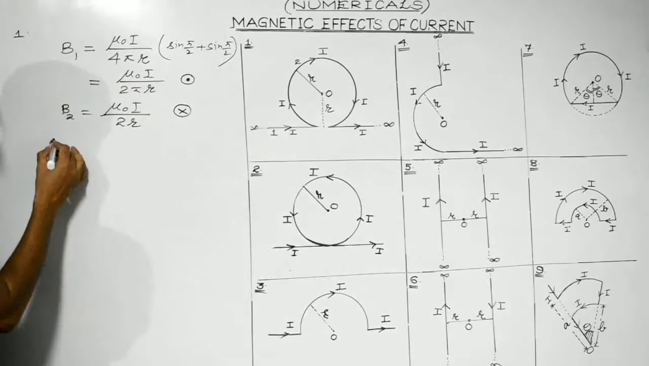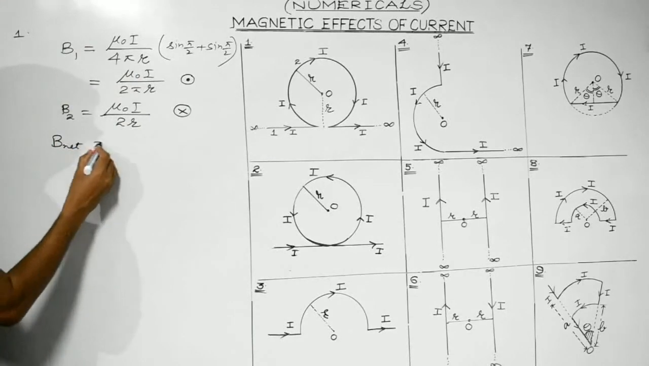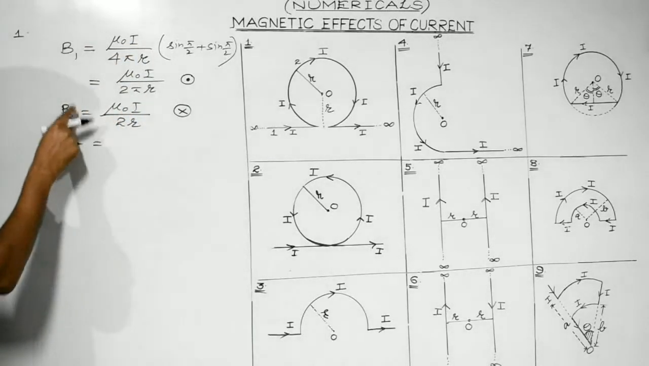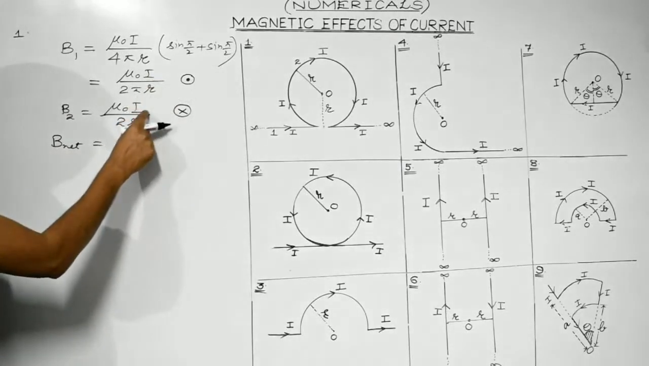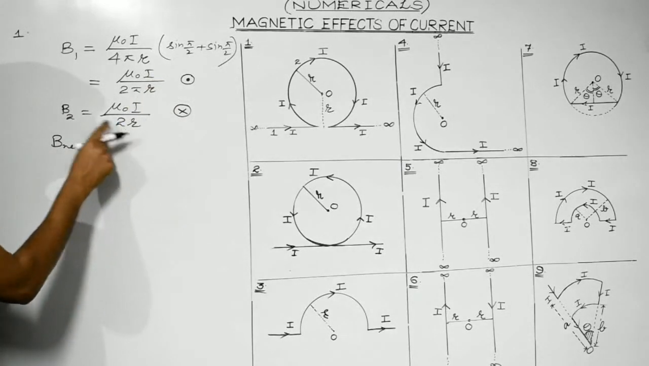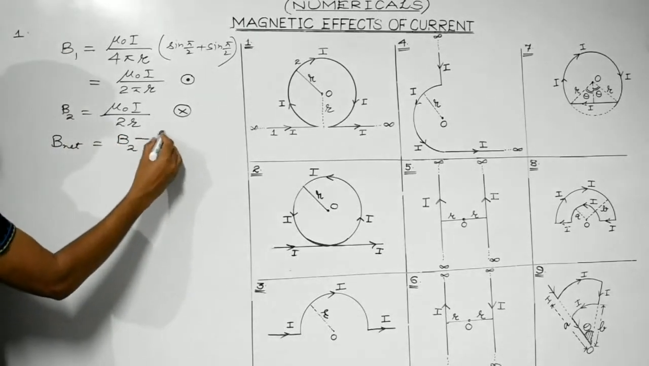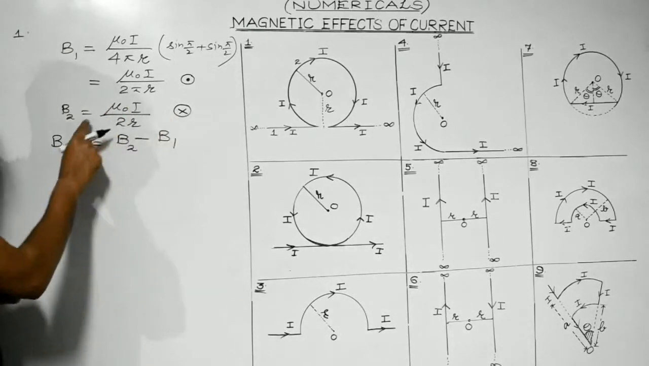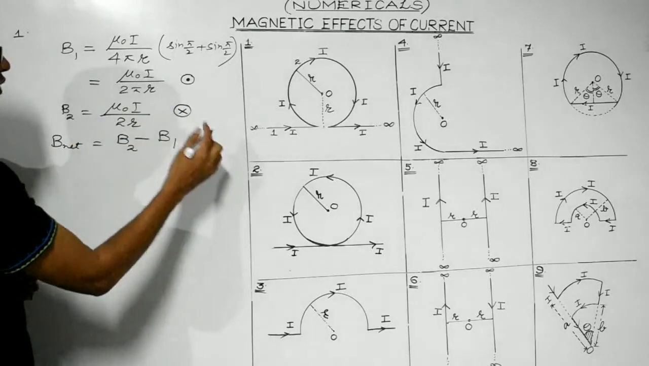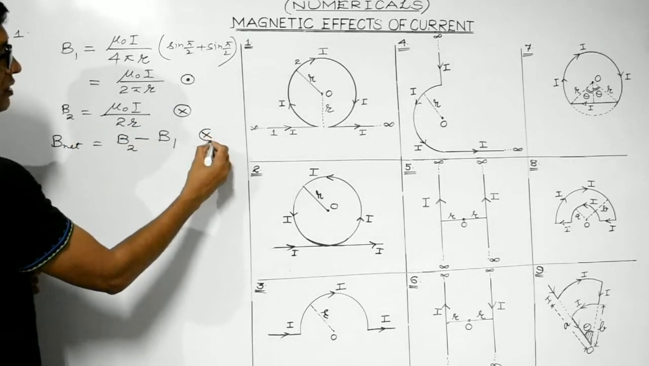So which one is greater, students? Net magnetic field out of these two, which one is greater? Obviously B2 is greater than B1. Numerator is same. Denominator of B2 is less. So B2 would be greater than B1. So resultant would be B2 minus B1 along the direction of the dominating one, which is B2. So net direction would be inwards.